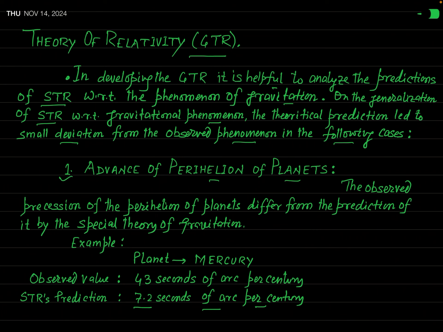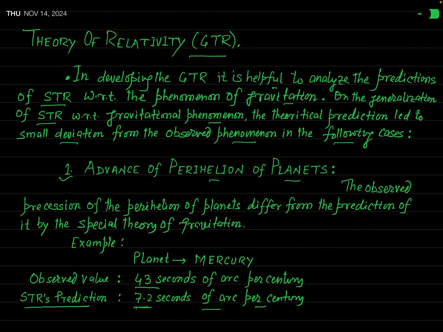But if you talk about the observed value, this is actually the theoretical value which is predicted by the special theory of relativity. But the observation says that the perihelion of Mercury advances at the rate of 43 seconds of arc per century.